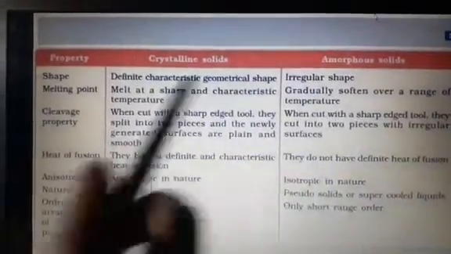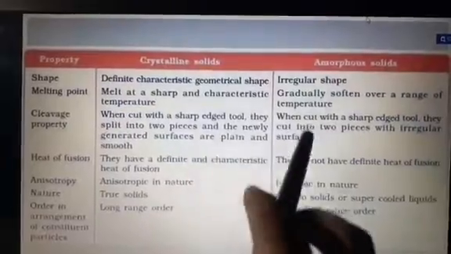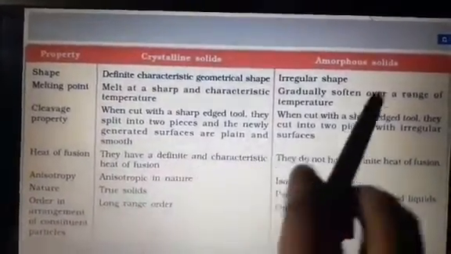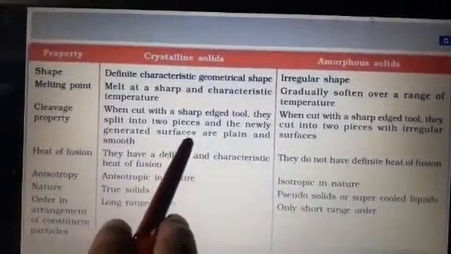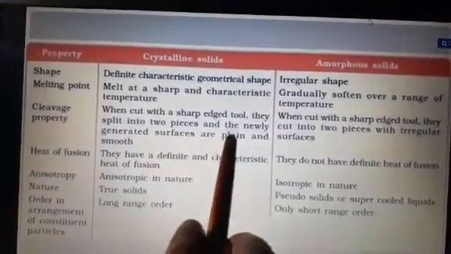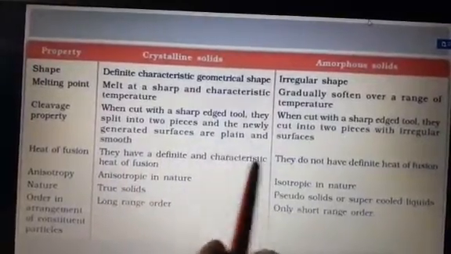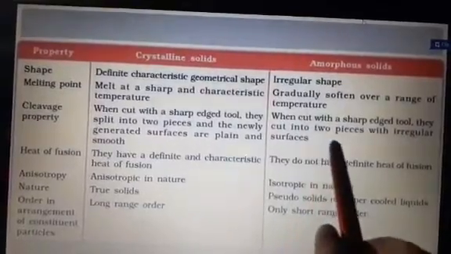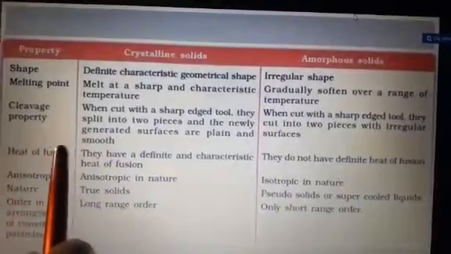So this is the difference between crystalline solids and amorphous solids. Crystalline solids have a definite geometrical shape; amorphous solids have an irregular shape. Crystalline solids melt at a sharp temperature; amorphous solids soften over a long range of temperature. Crystalline solids have the cleavage property. Students, one property is remaining. What is the cleavage property? When cut with a sharp edge tool, they split into two pieces and the newly generated surfaces are plain and smooth. But amorphous solids, when cut with a sharp edge tool, cut into two pieces with irregular surfaces. This property is known as the cleavage property.